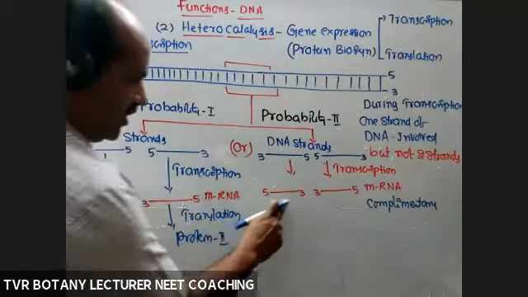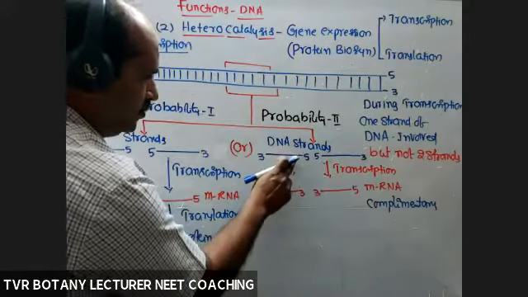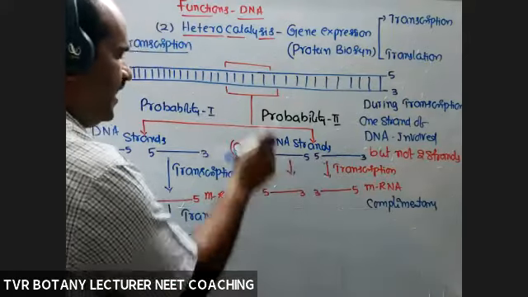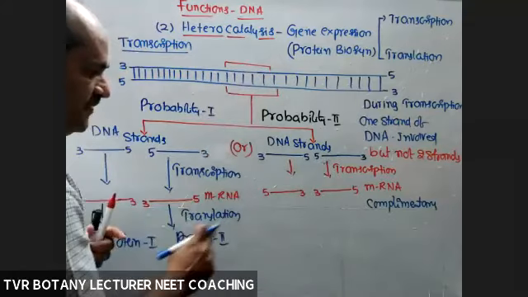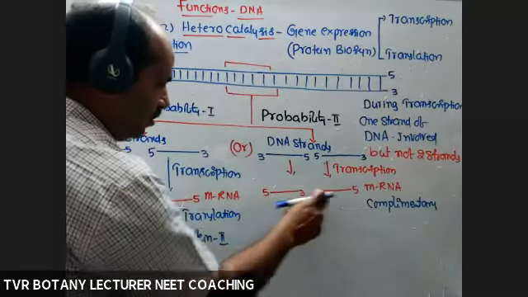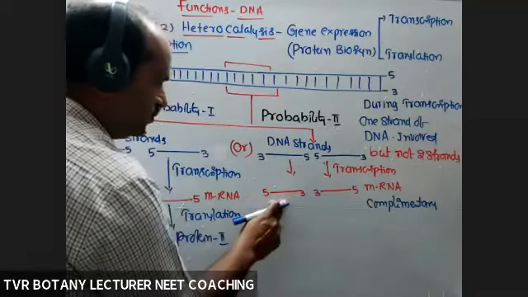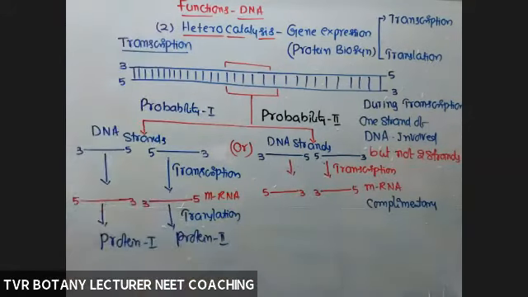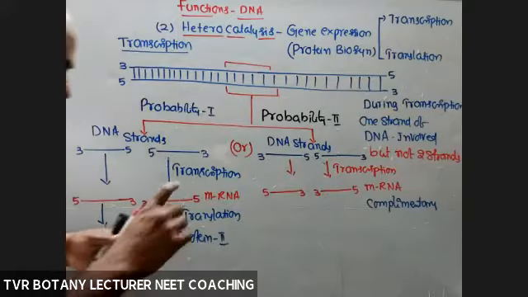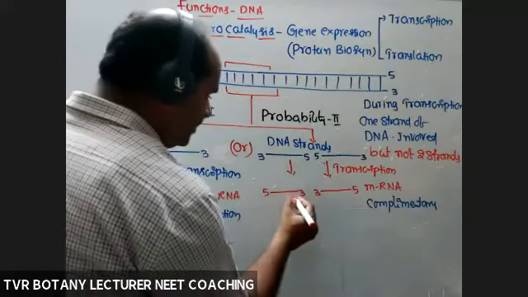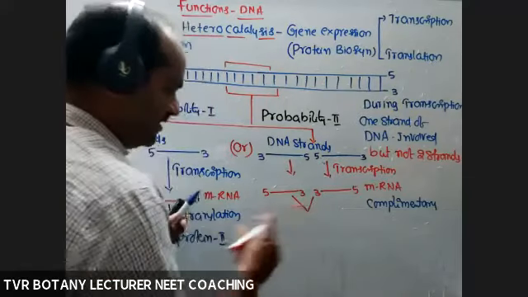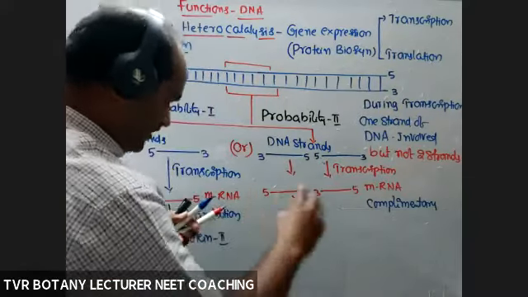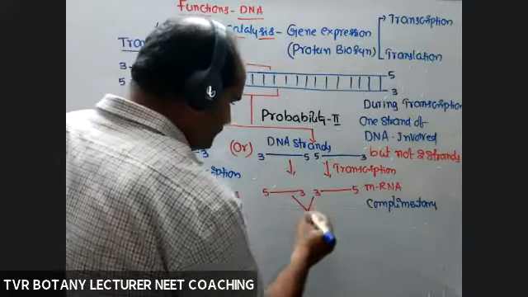Okay, so as these two are coming from two different strands of one DNA molecule at one particular region, definitely the nucleotides present in these two mRNA molecules are complementary. Because of complementarity, these two are hybridized.